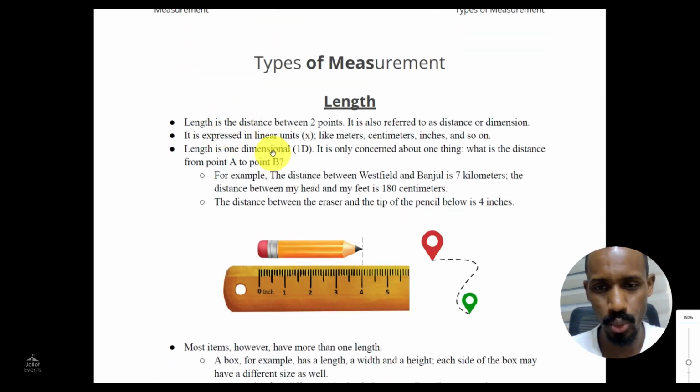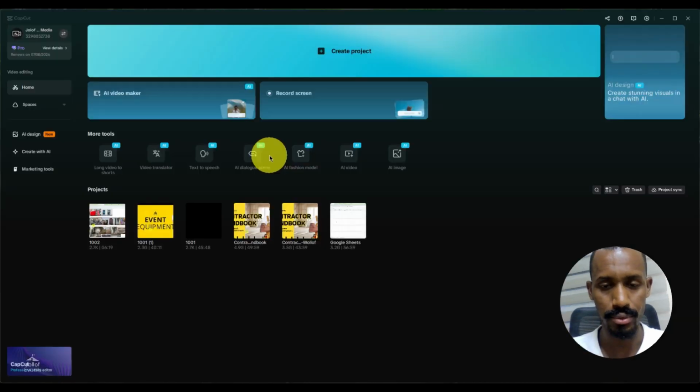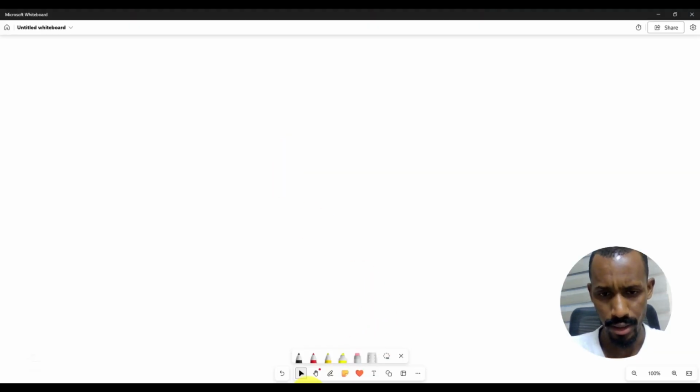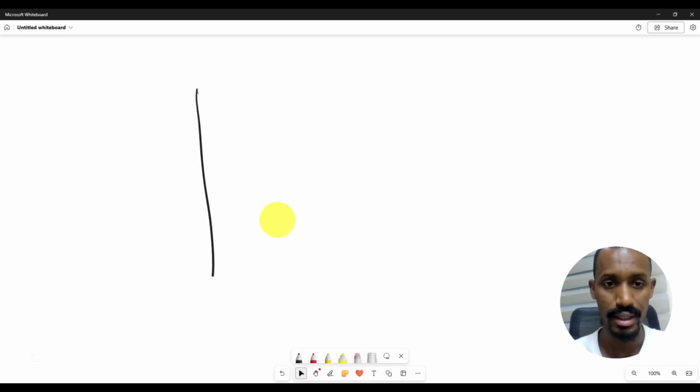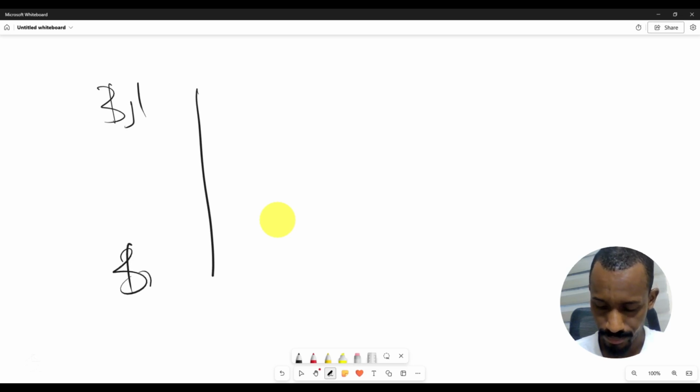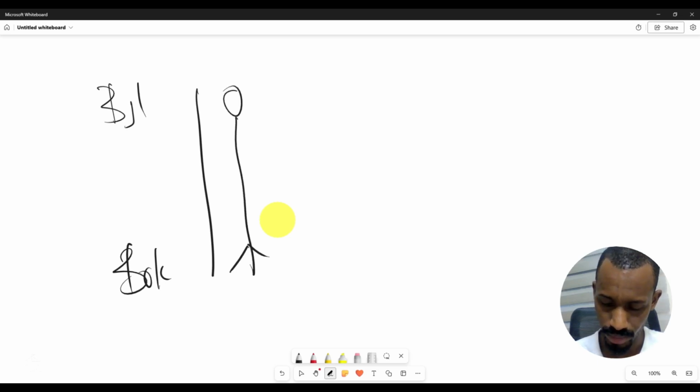Length is the distance between 2 points. It's very important to know what length is. So here, for example, let's say this line here. This line here can mean anything. It can mean the distance between Banjul and Brikama. It can mean the height of a person. It can mean the height of a skyscraper.